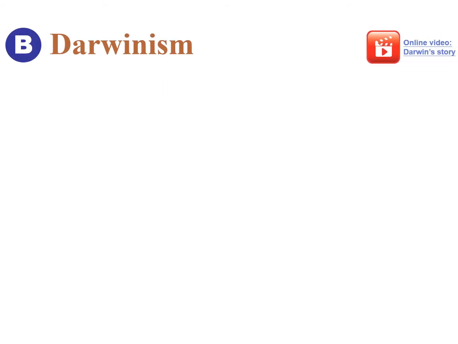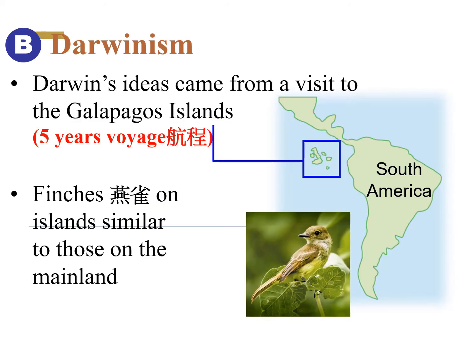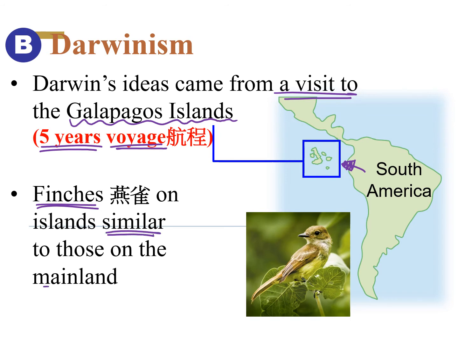Later on, in the year 1858, Charles Darwin proposed another evolutionary theory called natural selection. Darwin's idea came from a visit to the Galapagos Islands, which are right next to South America, during his 5-year voyage. He found that the finches on that island are very similar to those on the South American mainland.